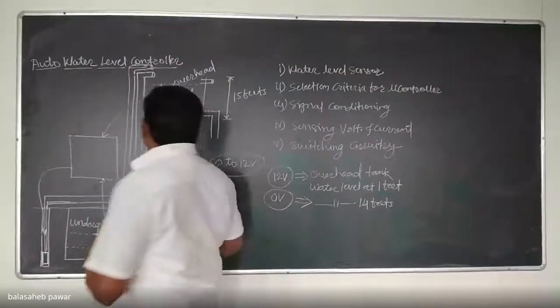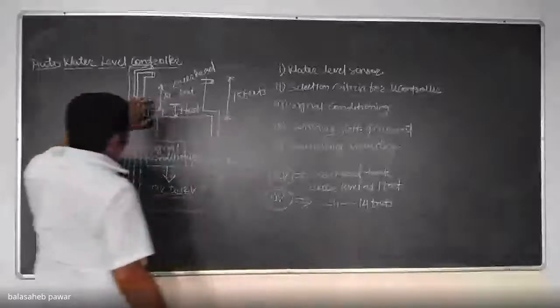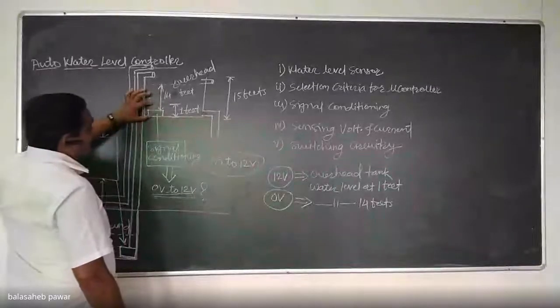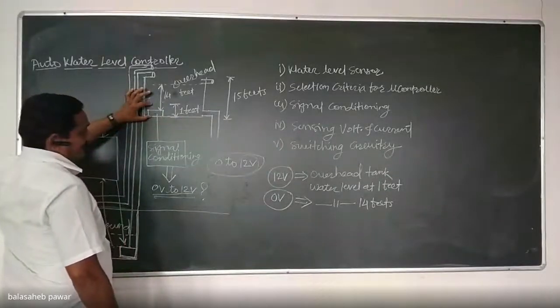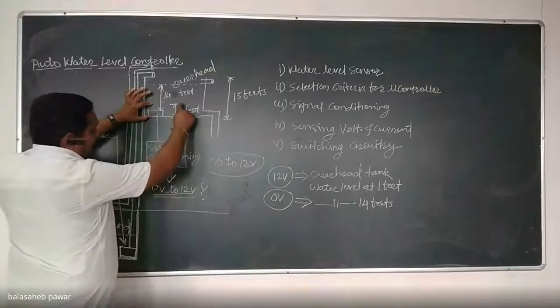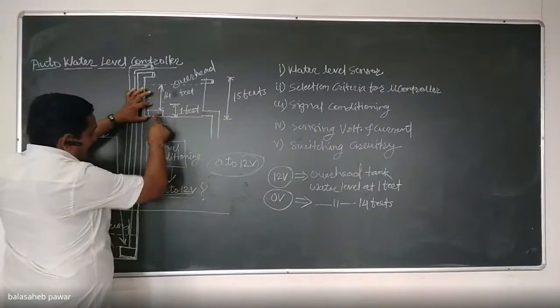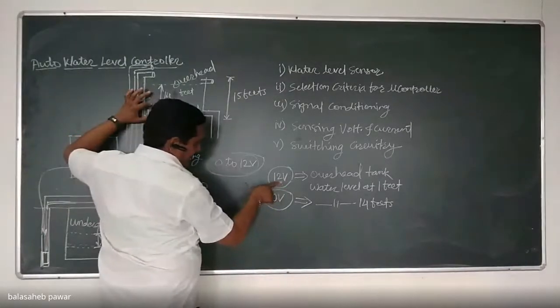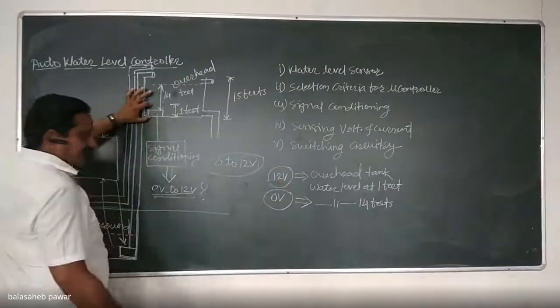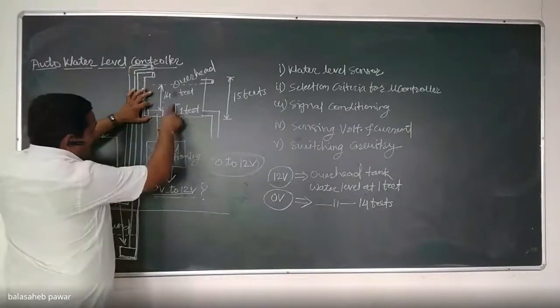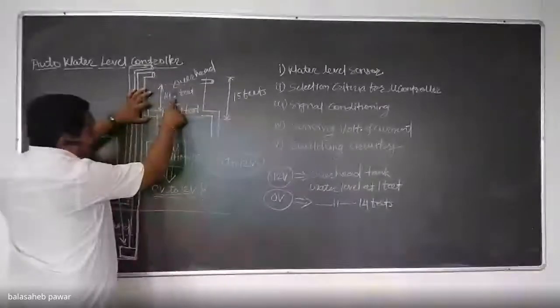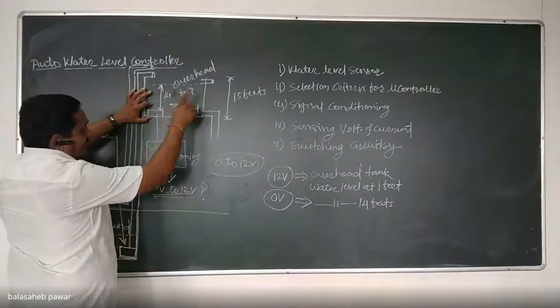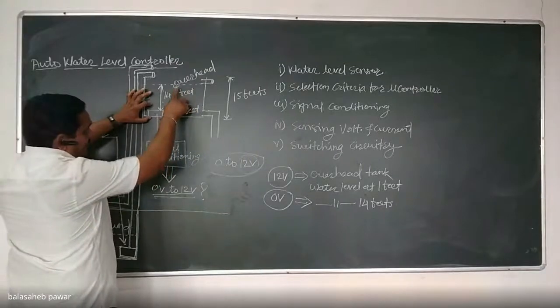See, whenever it goes to 12 volts, that means what? Our tank will go on to empty, is it? And then the output of that capacitive sensor with signal conditioning circuit will go to 12, is it? If the water level is above 1 foot, that means the tank is not empty right now.